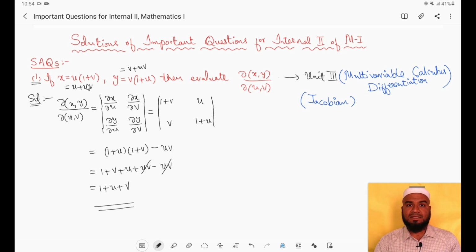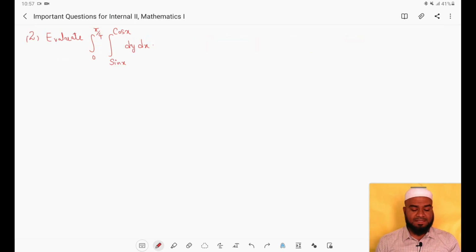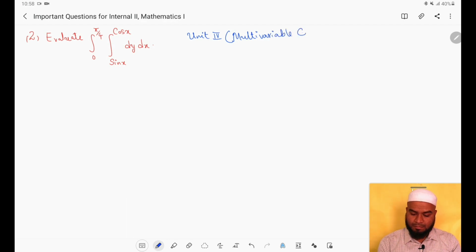Now let us see the second question. The second SAQ question is evaluate integral 0 to pi by 4 integral sin x to cos x dy dx. So this question is related to unit 4 because integration is there and we know that unit 4 is multivariable calculus integration, right?